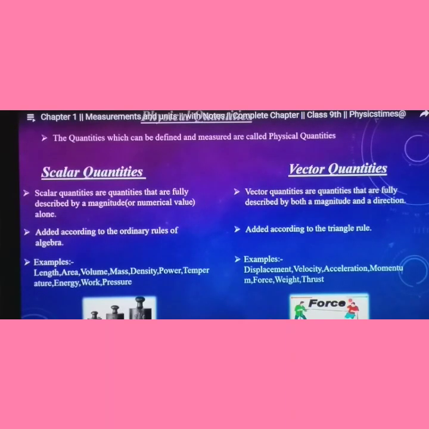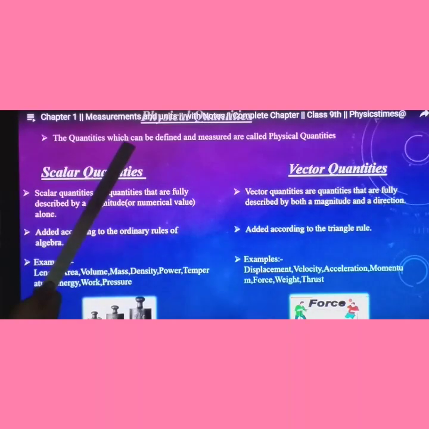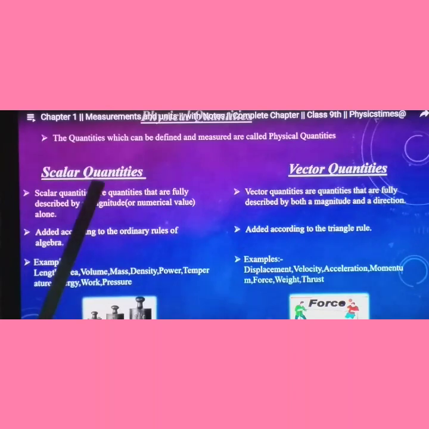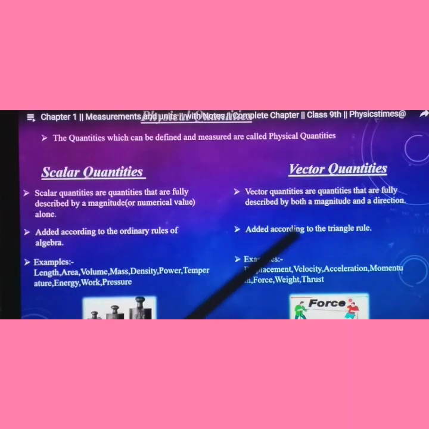Next, I am going to explain about the types of quantities. The quantities which can be defined and measured are called physical quantities. Physical quantities may be classified into two types. One is scalar quantity, the other one is vector quantity.